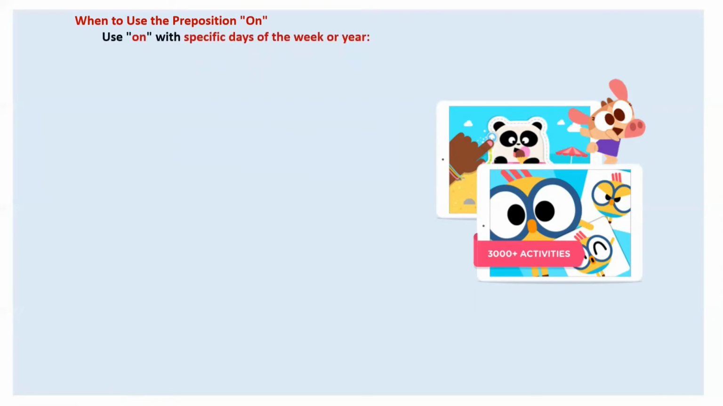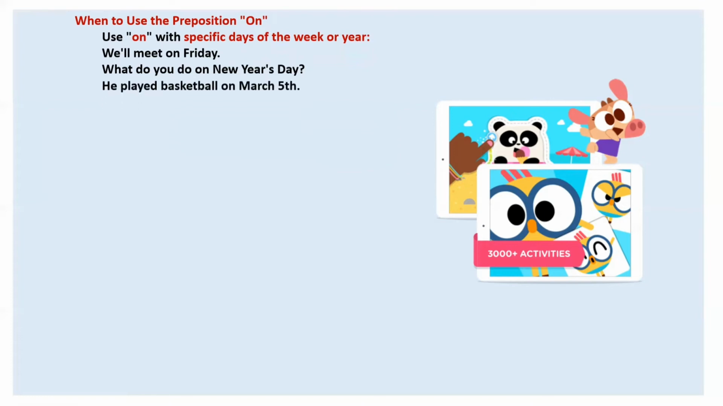So where do we use on? If we talk about specific days of the week or year, like Friday, Monday, Tuesday, wherever a weekday is coming, we will be using on. We will meet on Friday. What do you do on New Year's Day? And he played basketball on March 15th. Here a date is there.